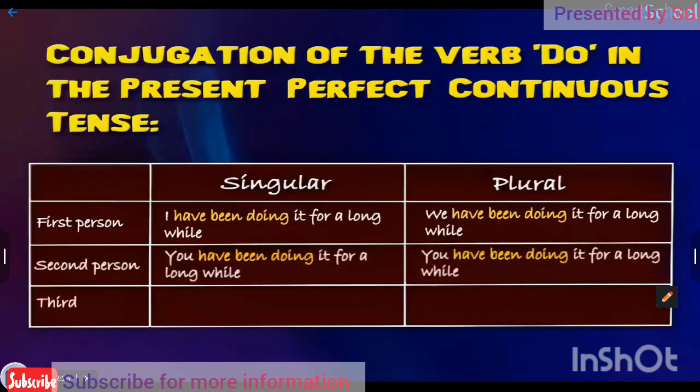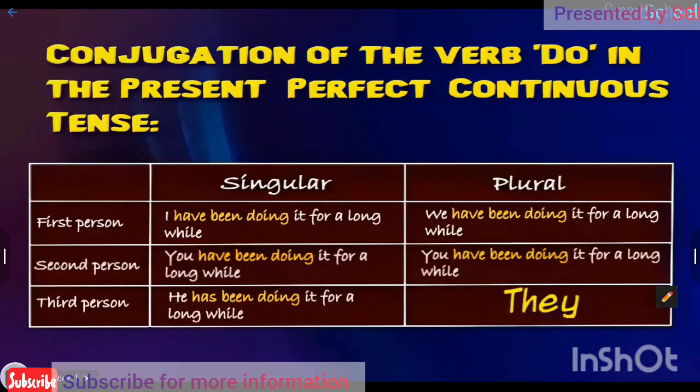3. As singular means one, tense used is perfect continuous tense and third person is he. The sentence used is, he has been doing it for a long while. As plural means more than one, tense used is perfect continuous tense and third person is they. The sentence used is, they have been doing it for a long while.